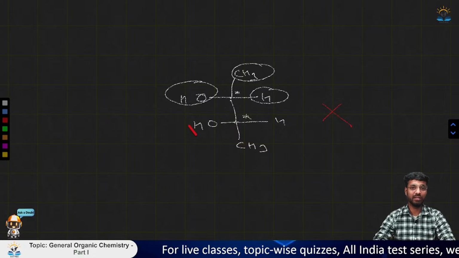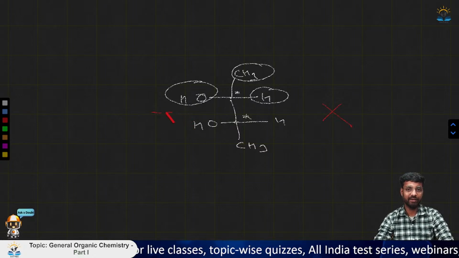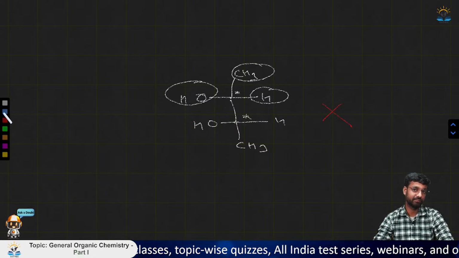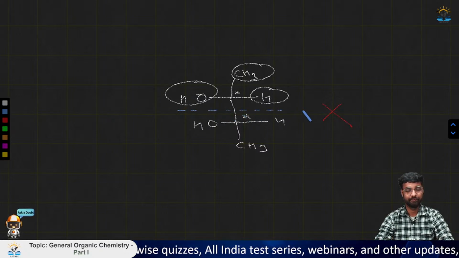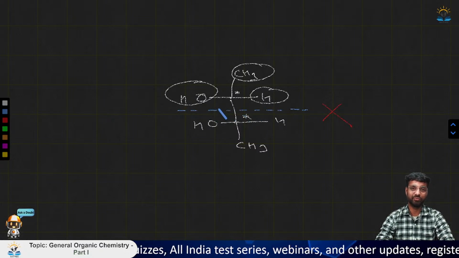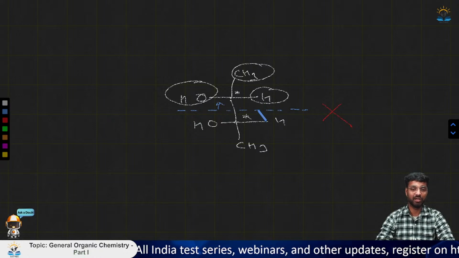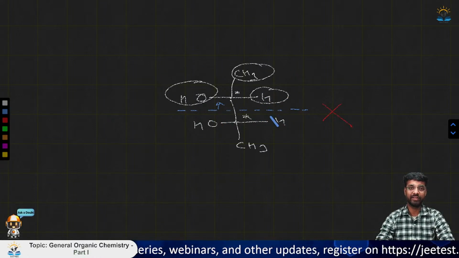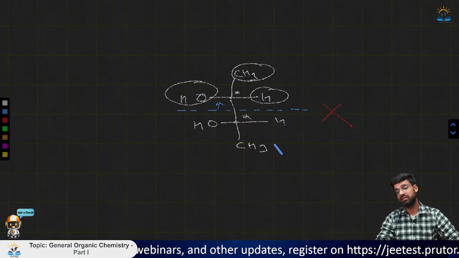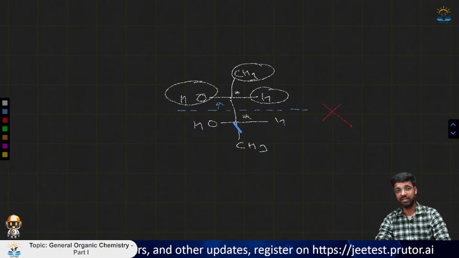Why? The reason is that it has a plane of symmetry like this. So if you look on both sides of this image, you will find a similar kind of configuration. Due to this reason, this is not optically active.